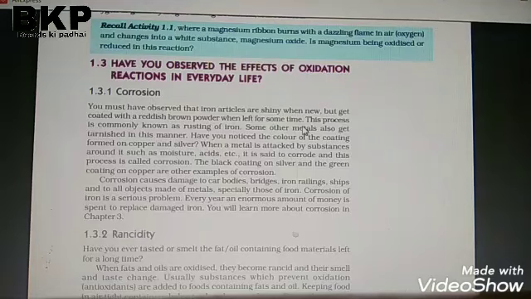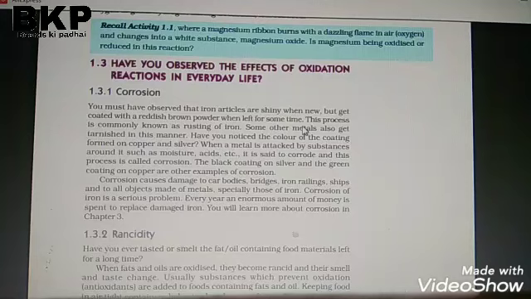What is the corrosion of copper? When the surface of copper is exposed to air, a green coating of basic copper carbonate is formed. Means when copper mixes with the air, it forms copper carbonate.